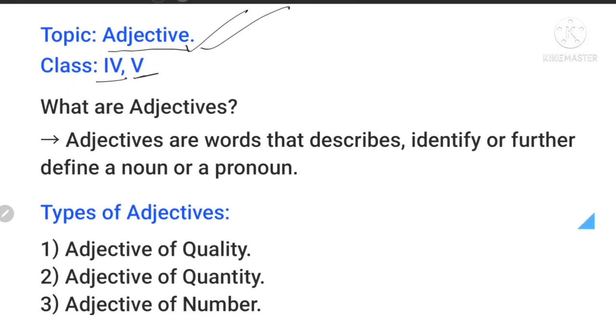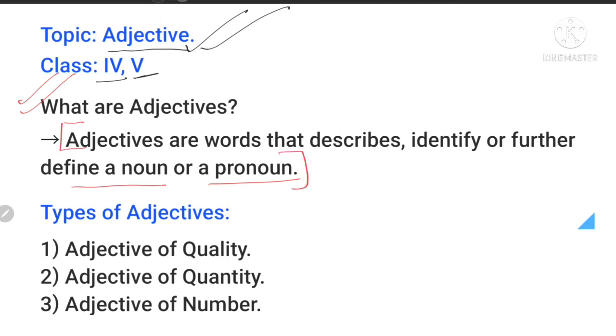Now, in order to know about adjectives, we have to know what adjectives are. So here is the definition. Simply, adjectives are words that describe, identify, or further define a noun or a pronoun. Now, this is a bookish definition of what an adjective is.